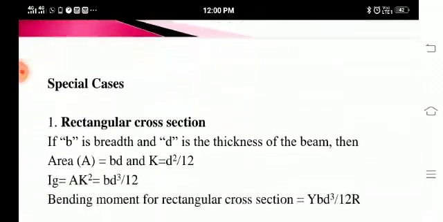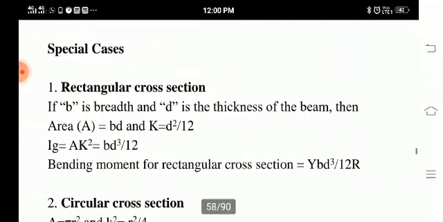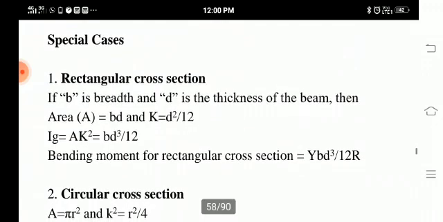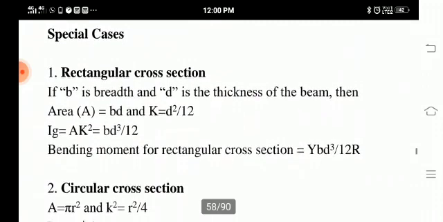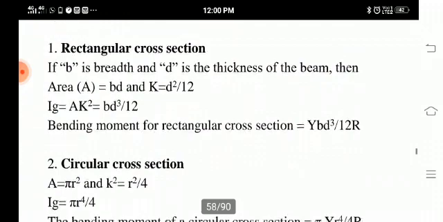Here we have some special cases. If the beam has a rectangular cross section, then the area is equal to bd and k squared is equal to d squared divided by 12. So Ig, the moment of inertia, is equal to Ak squared, which is equal to bd cubed divided by 12. So the bending moment for a rectangular cross section is Y bd cubed divided by 12R.